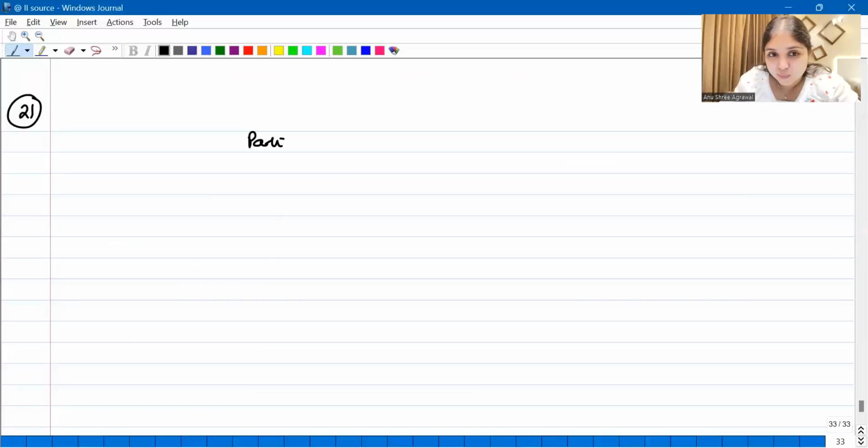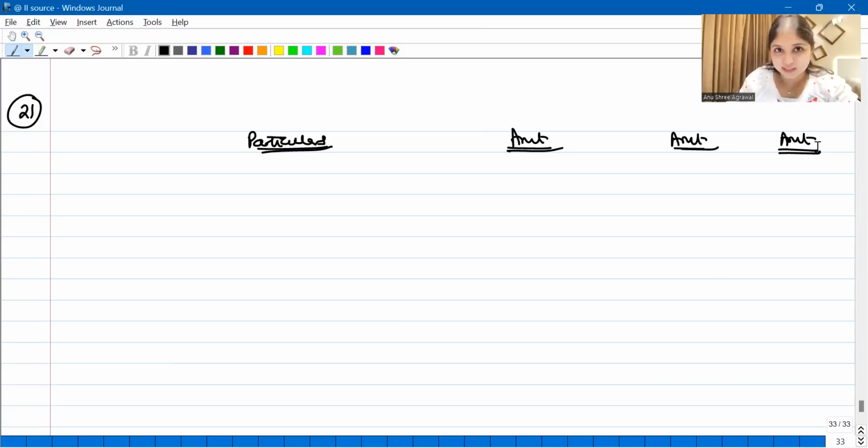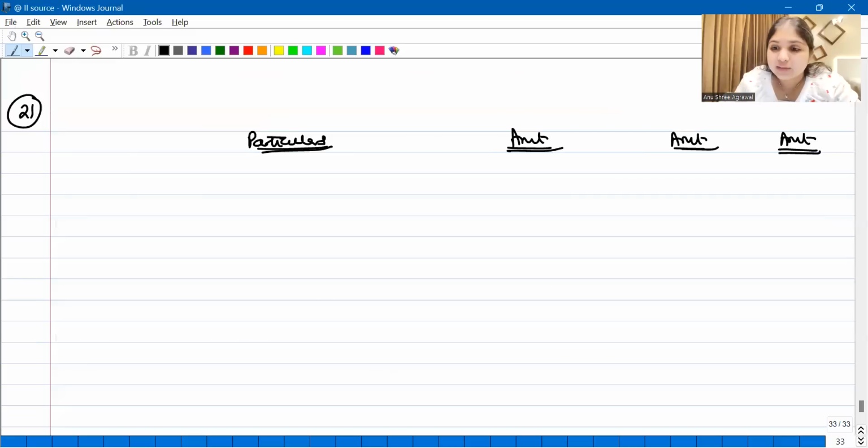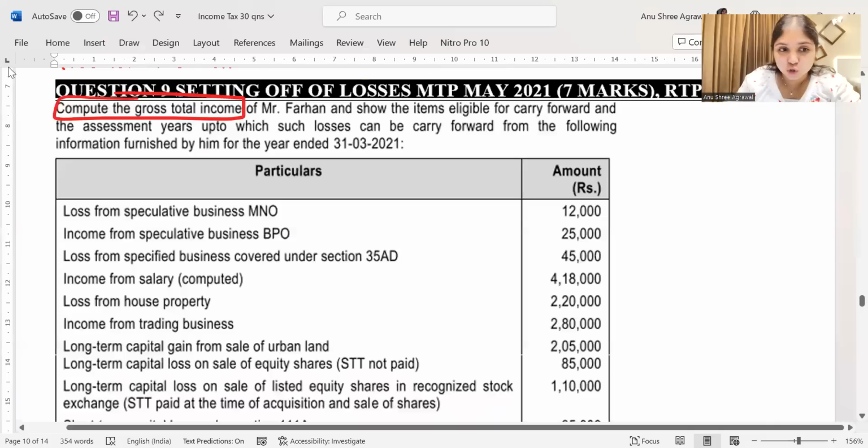In a set off and carry forward question, I always suggest to students that they should draw 3 amount columns so that you can space out the answer properly. It will be much neater for you and much easier for you to present in the examination. Whenever it comes to set off and carry forward, I follow a slightly different procedure to handle the question. My procedure is such that whatever losses I keep coming across, I will keep writing in the margin, and towards the end, I handle all the losses together. Okay, same process I'll show you also.